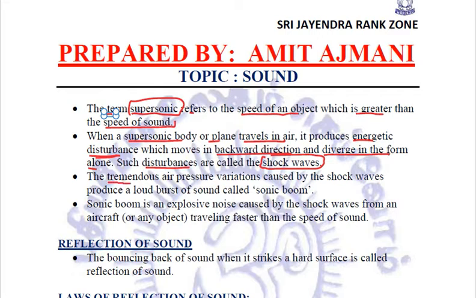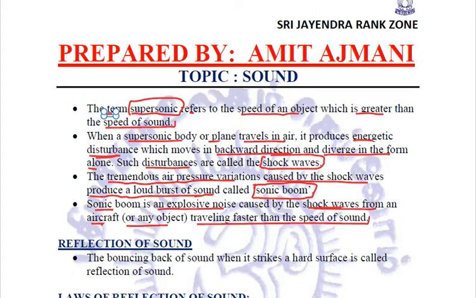And the tremendous air pressure variations caused by the shock waves produce a loud burst of sound which is called sonic boom. This sonic boom is an explosive noise which is caused by the shock waves from an aircraft or any object which is traveling at a speed faster than the speed of sound.